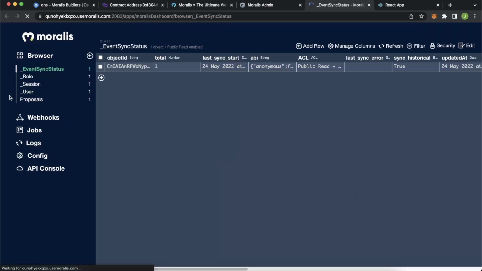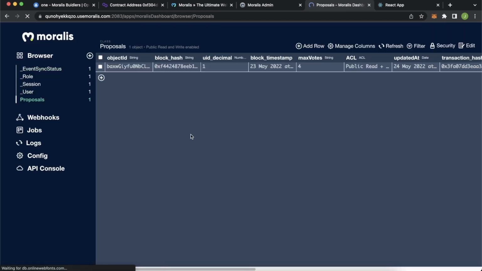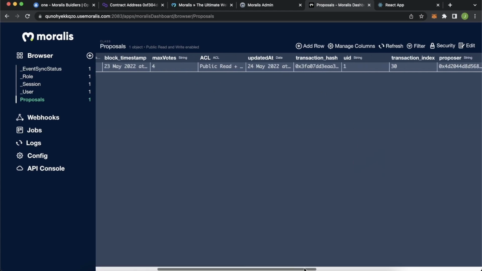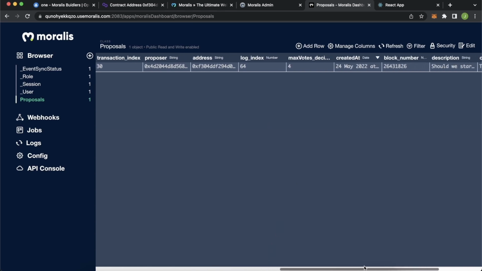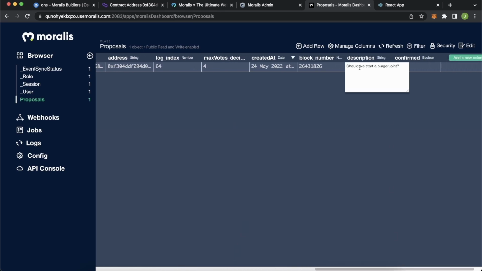Go to our dashboard. We have a proposals table, and in it we have one proposal with ID 1, max votes 4. If we scroll to the right, we get the proposer, and we should also have a description of the proposal. Yes, we do. Should we start a burger joint? If you remember, we did this earlier on in the video, so that's beautiful.